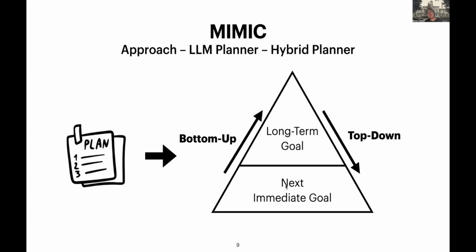And in the top-down planner, we do it in a reverse way. We let them produce higher-level long-term goals, and then we divide them into little sub-goals that let the agent follow one by one until the long-term goal has been reached. And these different fashions will be switched in between iteratively according to the diversity of the plans, so that we can keep the diversity of the plan at a really high level. And we call this a hybrid planner.